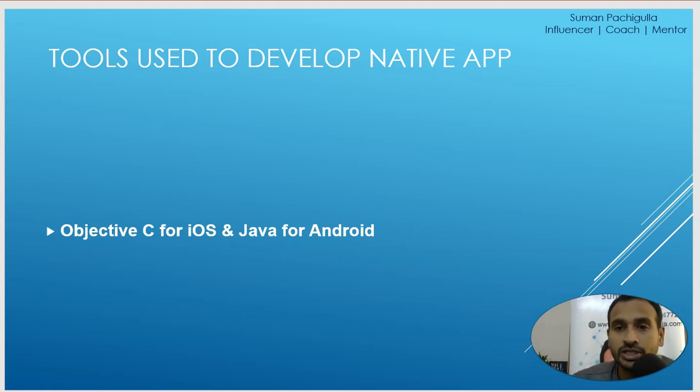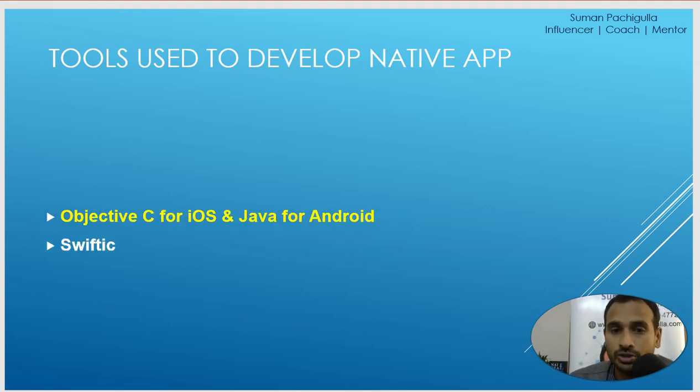And what are the other tools that are generally used for mobile apps? This is not particularly for native apps, but here I'm sharing a few of the technologies and tools that are used by mobile app developers.